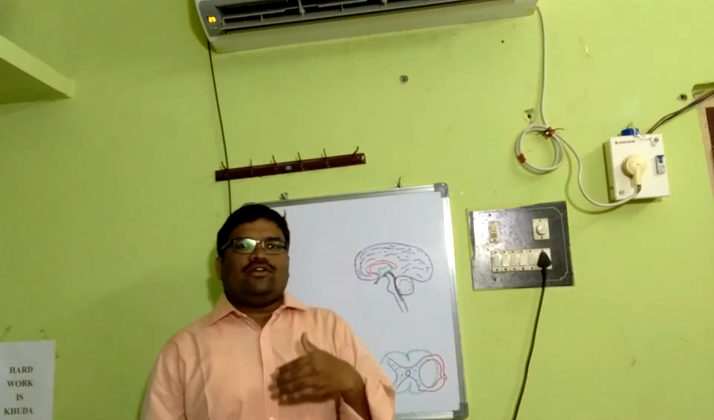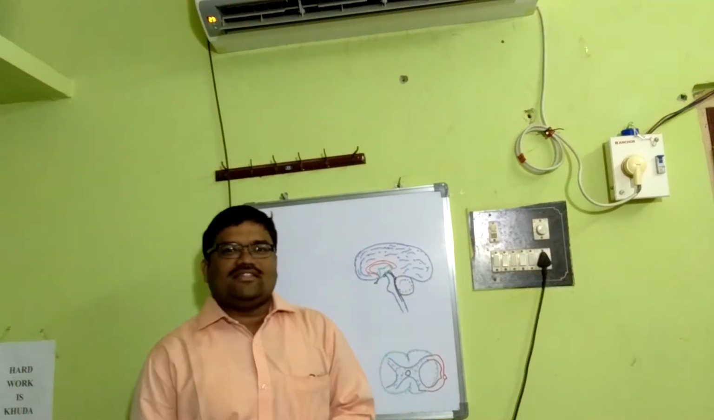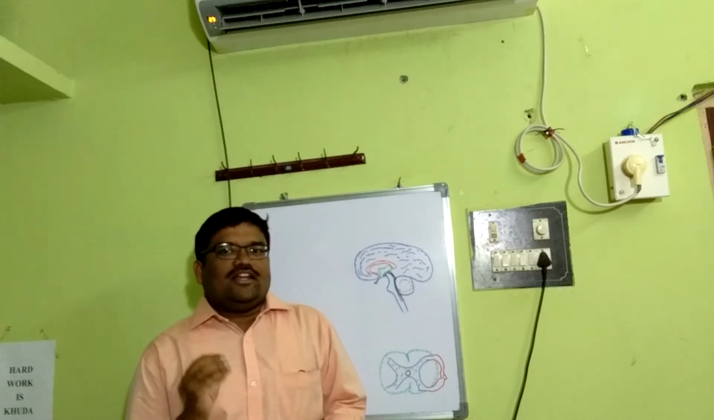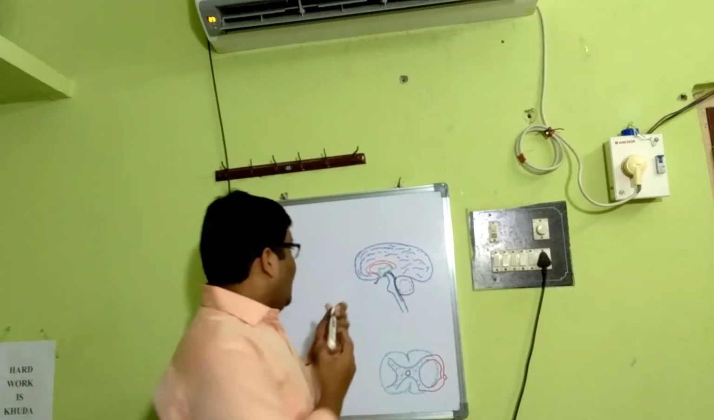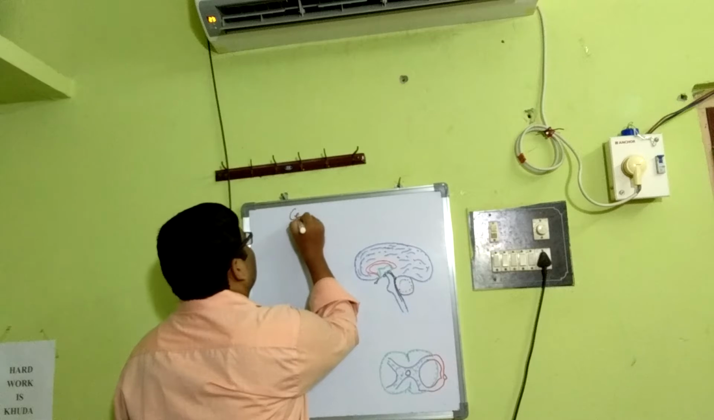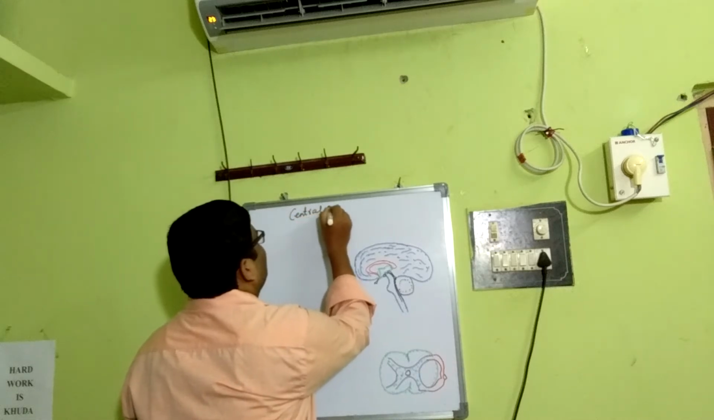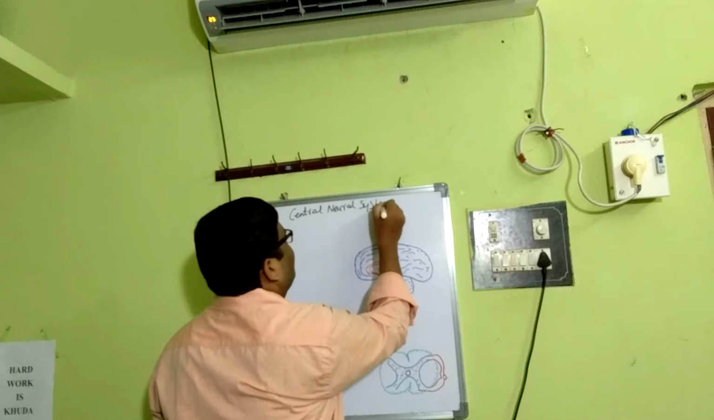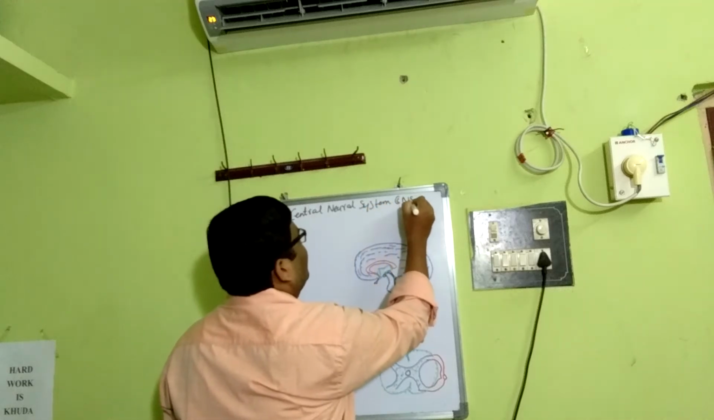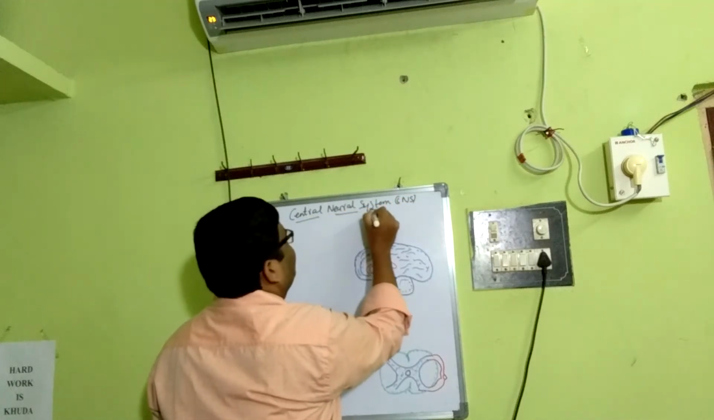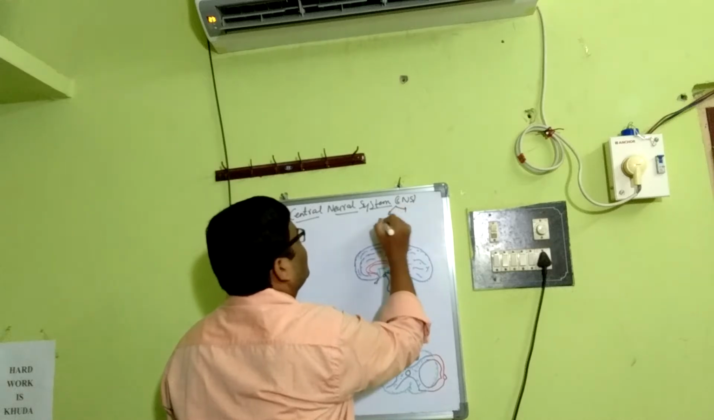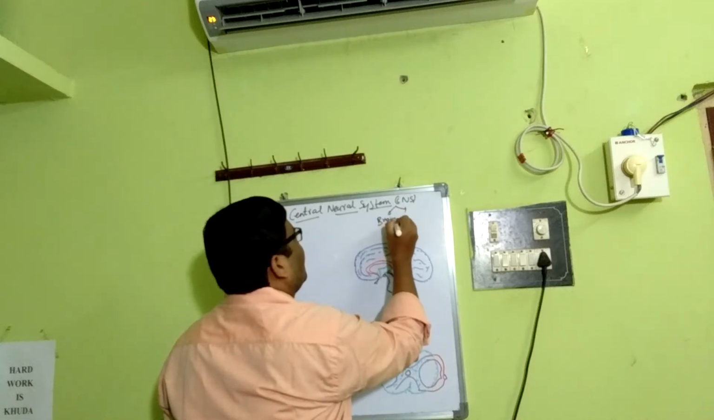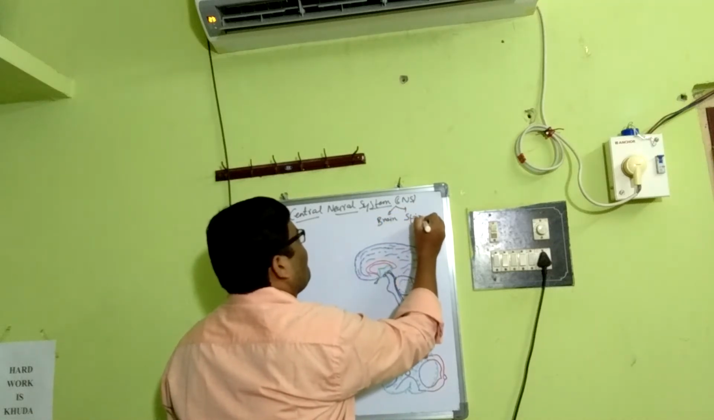Hello friends, today we are going to discuss one of the important topics in systems physiology: the central neural system, simply CNS. It consists of the brain and spinal cord.